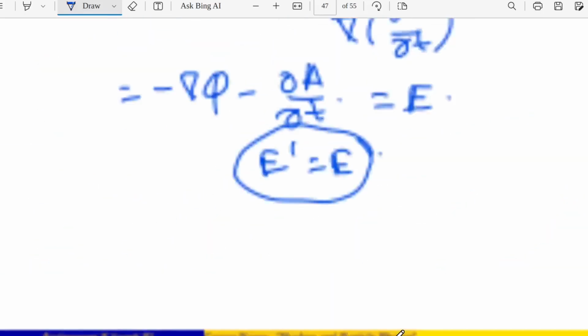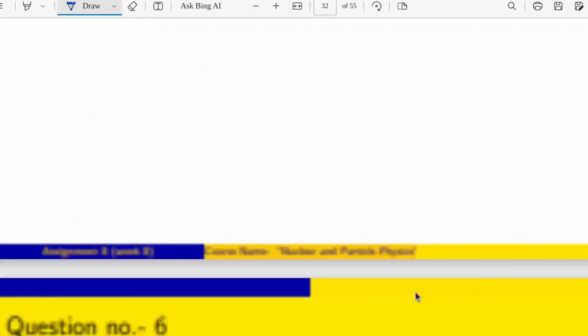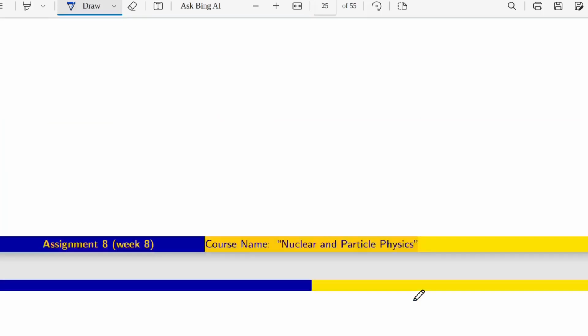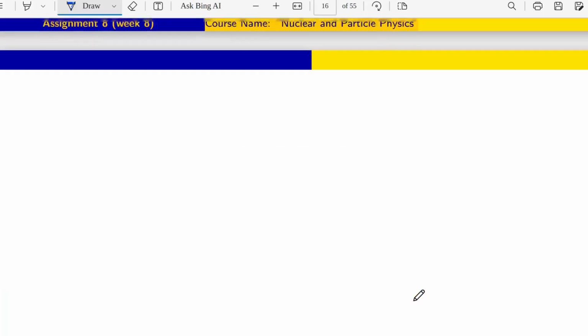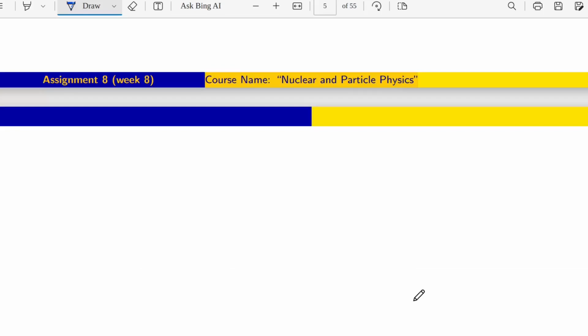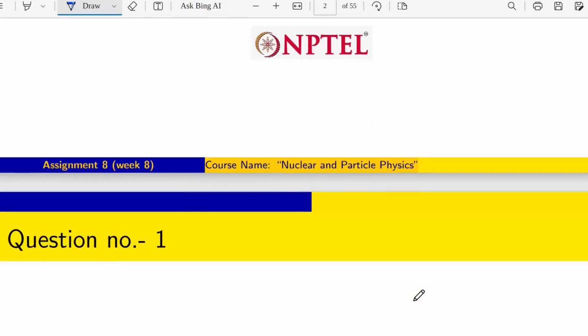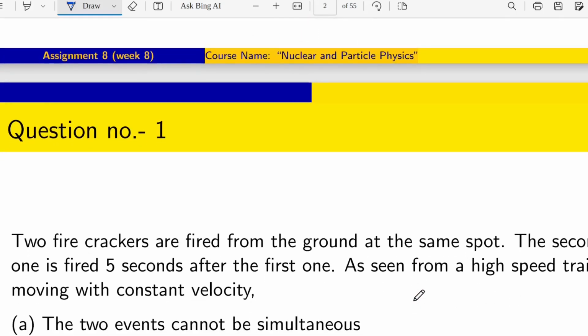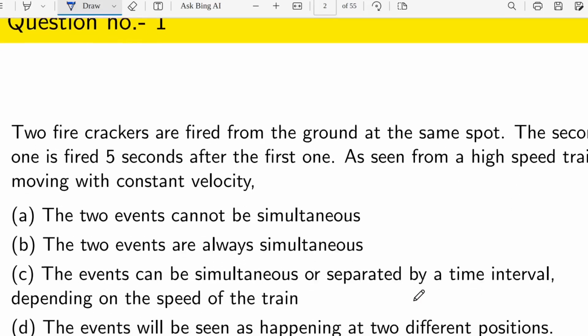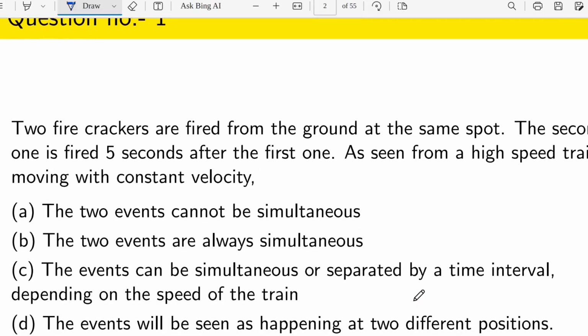I am going through from the very first, if someone missed that. As the connection was gone, there is no answer right now, only the questions are here. But fine, I already explained the answers, so if you have some doubt you can ask me. So this is the first question, you can see.